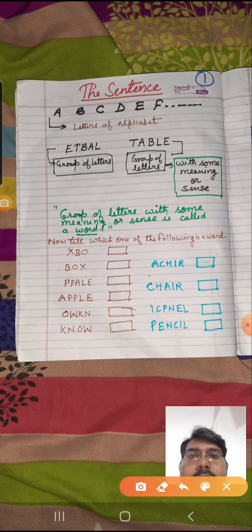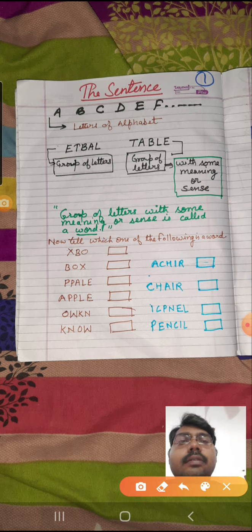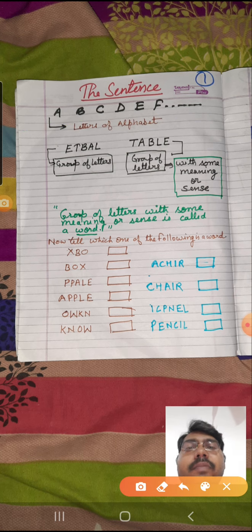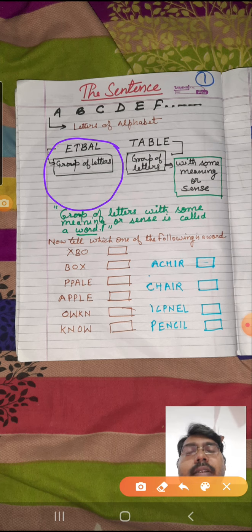So let's start. Now children, you can see on your screen that something is written: A, B, C, D, E, F. All of us know that these are the letters of the alphabet. And if we place them close to each other, like E, T, B, A, L and T, A, B, L, E, it will become a group of letters. So there are two groups of letters visible on your screen.